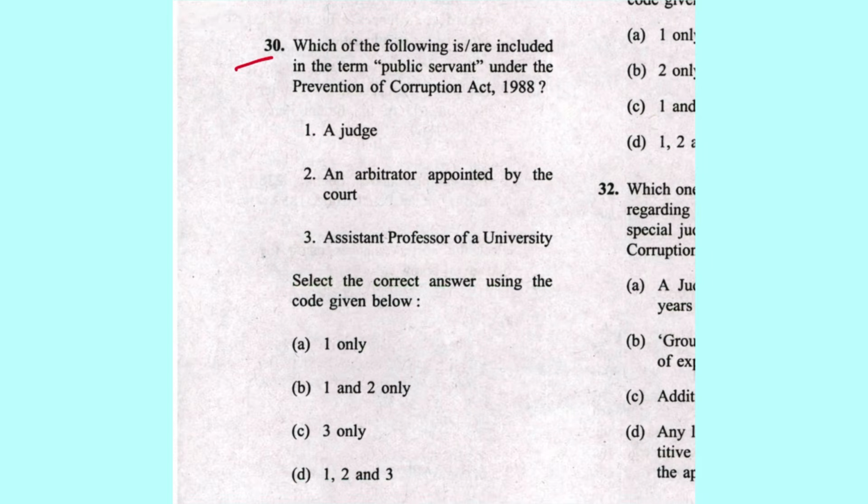Next is 30. Which of the following are included in the term public servant under Prevention of Corruption Act? A judge and arbiter appointed by the court, assistant professor of university, all of the above. 1, 2, 3. D is the answer.